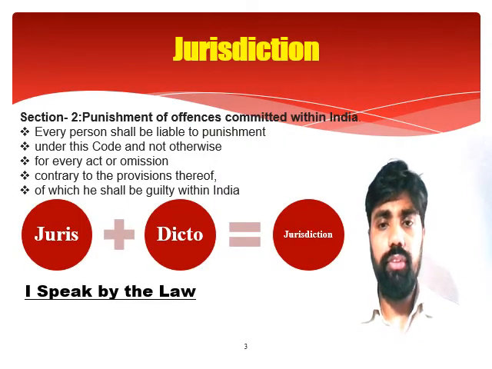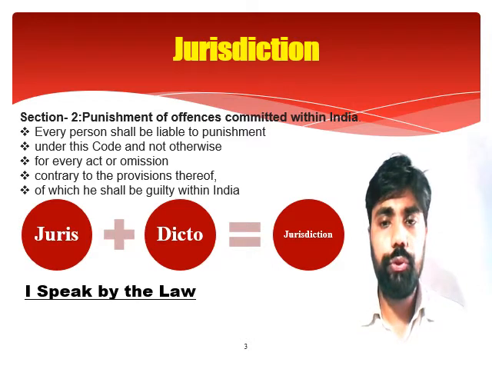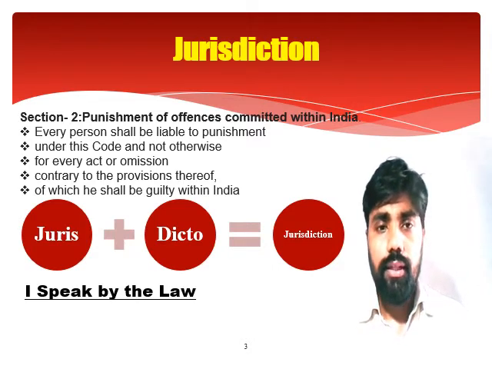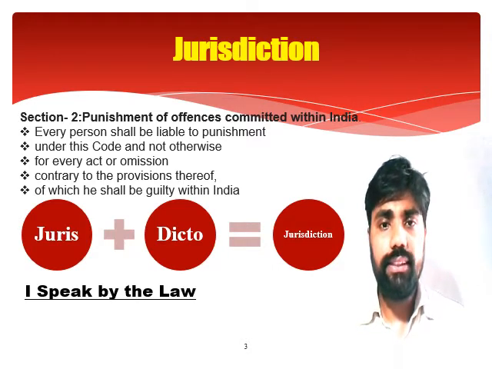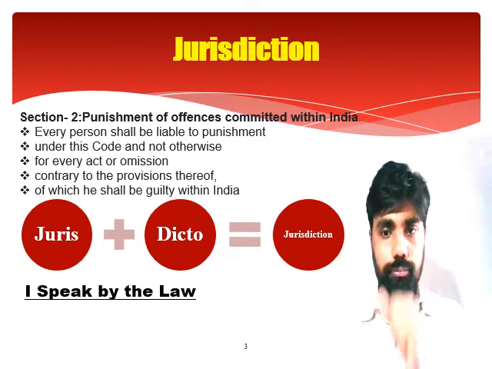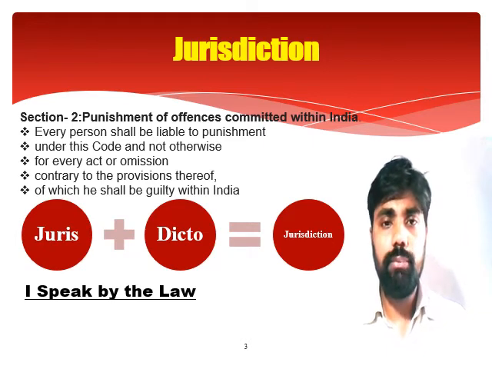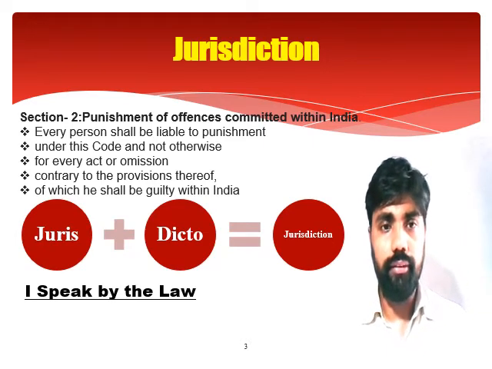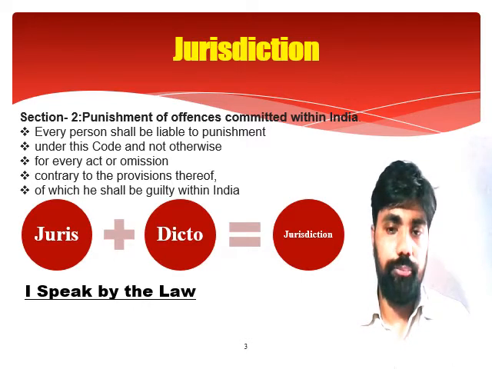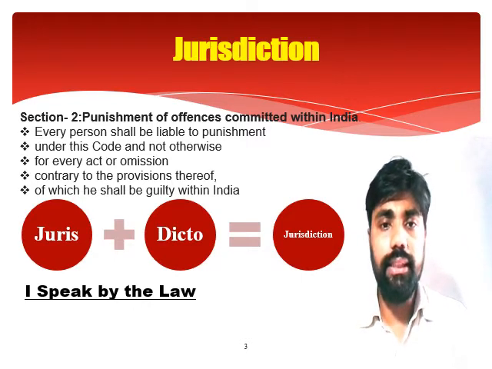Now come to a very important aspect of territorial jurisdiction, that is jurisdiction as defined under section 2 of the Indian Penal Code. As per section 2, punishment of offences committed within India is defined. It says, every person shall be liable to punishment under this code and not otherwise for every act or omission contrary to the provisions thereof, of which he shall be guilty within India.